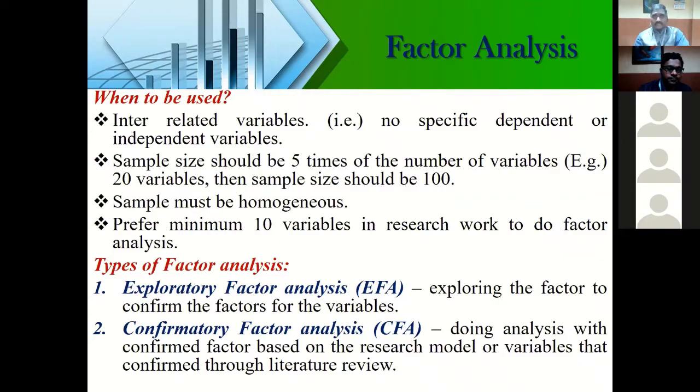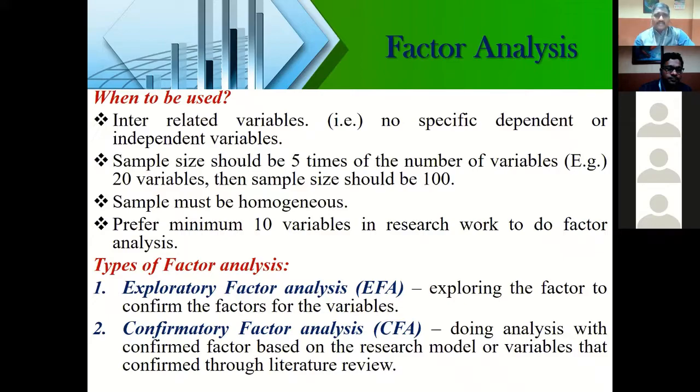And sometimes, I already told you, this is for when you're not having clarity on your factors. I have a lot of variables and a lot of factors with me, but I don't know how many factors are interrelated together. Whether number 1 and number 2 are correlated with each other, so that I can put the 2 factors as one common factor. I need that clarity, so I want to explore the factors and confirm it. In those situations, you have to use factor analysis.